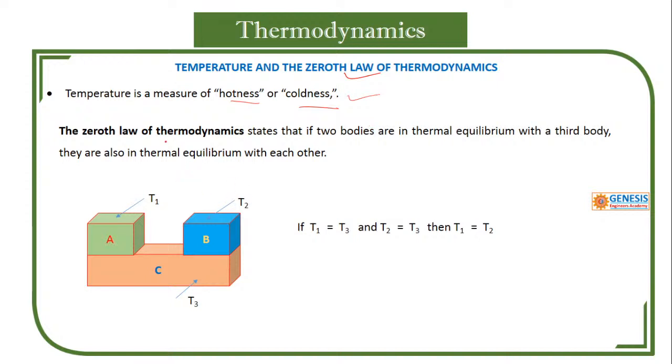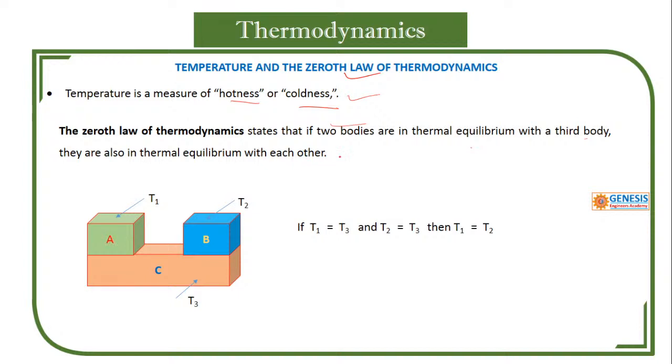Next, what is the zeroth law of thermodynamics? I will explain clearly; you just observe and get the things easily. If two bodies are in thermal equilibrium with a third body, the two bodies are in thermal equilibrium with each other.